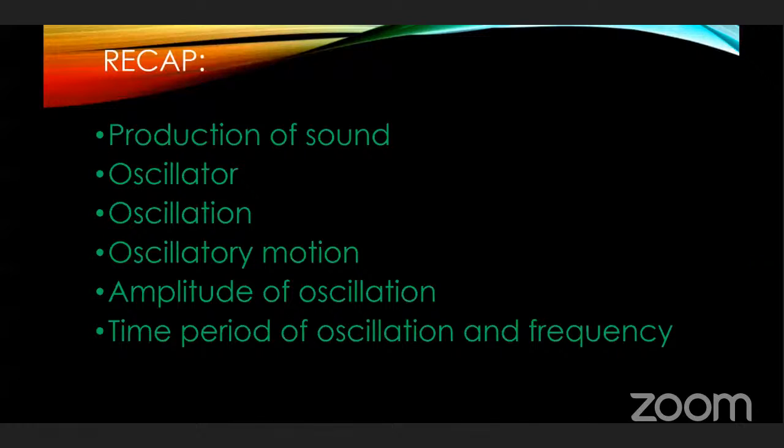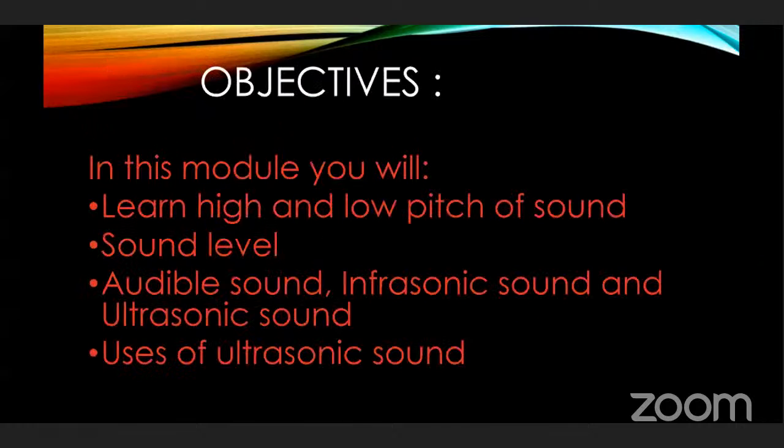Frequency is the number of oscillations occurring in 1 second, and the unit of frequency is hertz. Now, in this lesson, you are going to learn high and low pitch of sound, sound level, audible sound, infrasonic sound, ultrasonic sound, and uses of ultrasonic sound.